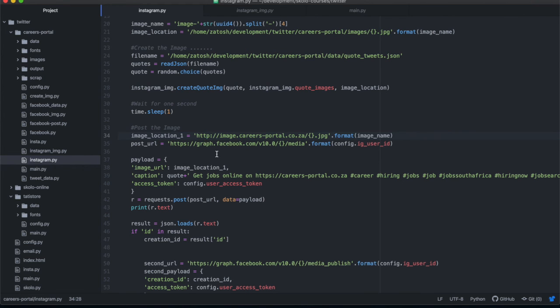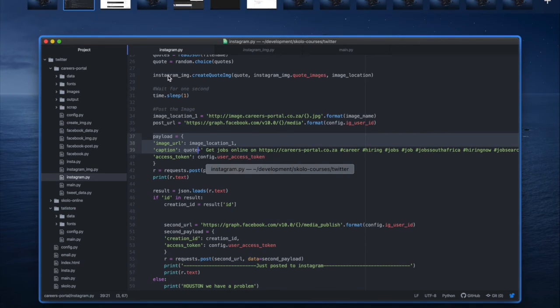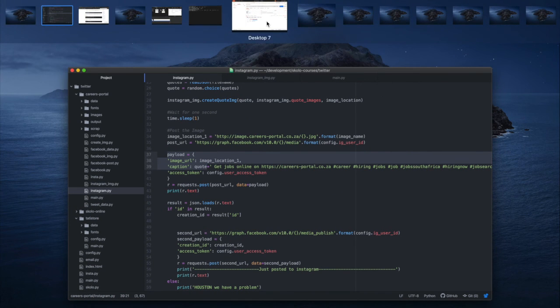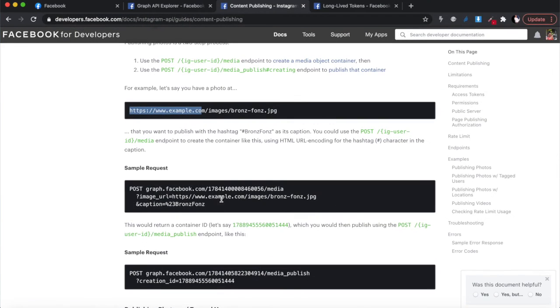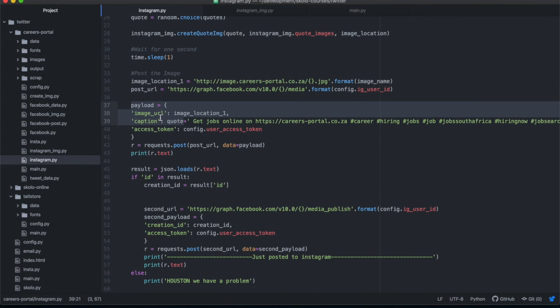Then once you've done that, you've got your post URL, and then this is a payload. This payload is quite similar to what we did before. It's the same payload that we're sending through. And remember, we have to include the access token, and this access token is the user access token.